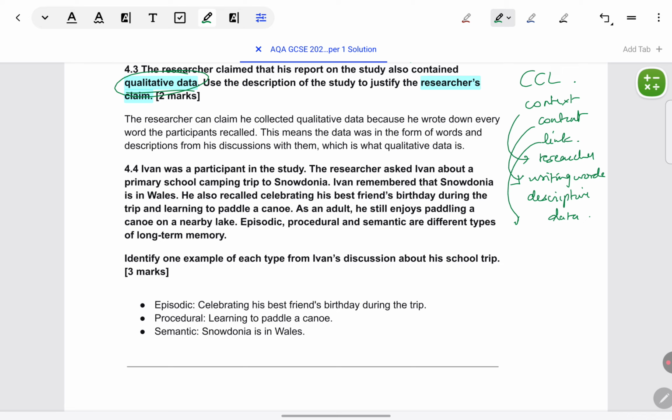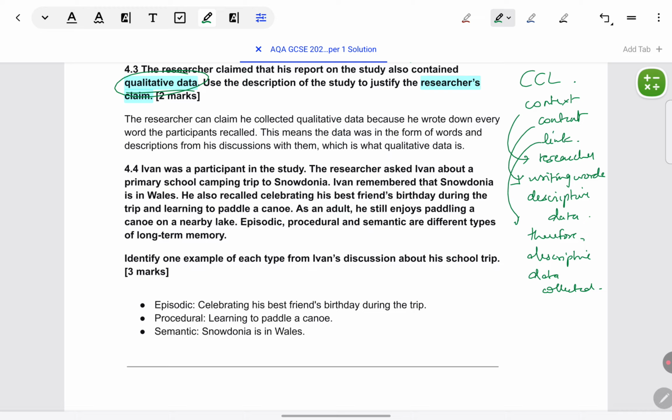Now link it. Link what you have written, the 2 points above. What did the researcher do? He wrote down the words. Qualitative data is description. Therefore, the researcher did a descriptive collection of the data. Right? And then you can put it in neat words in the paper. You can phrase proper sentences and write. So now we'll see that in the model answer. This is the strategy using which the answers are written.